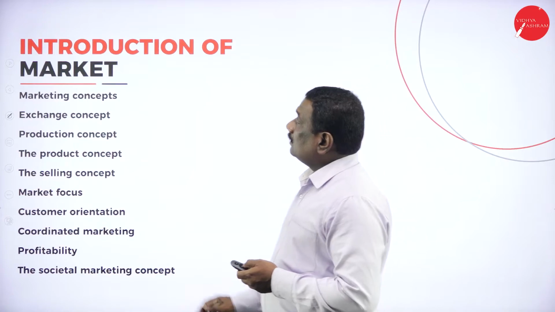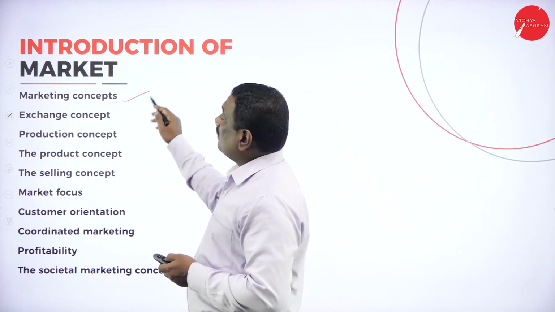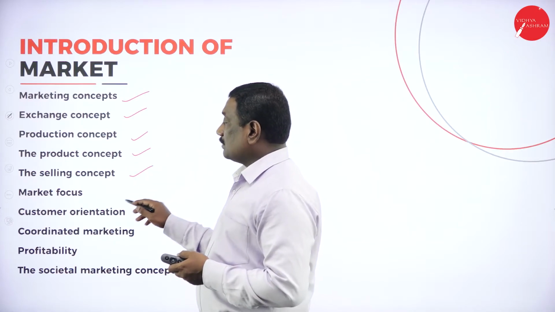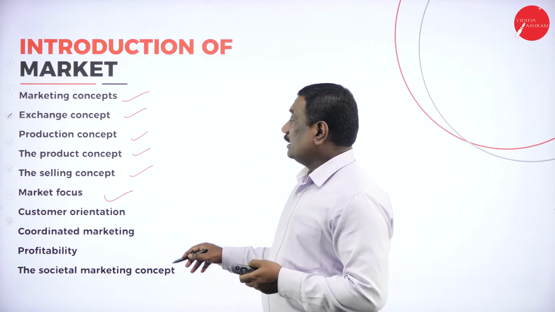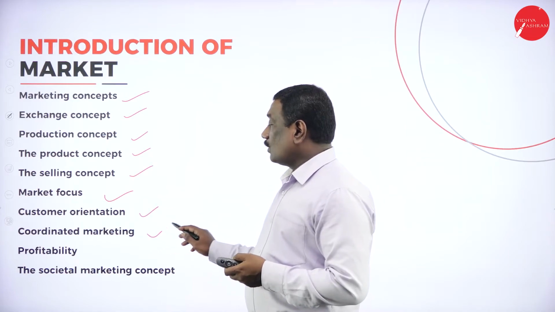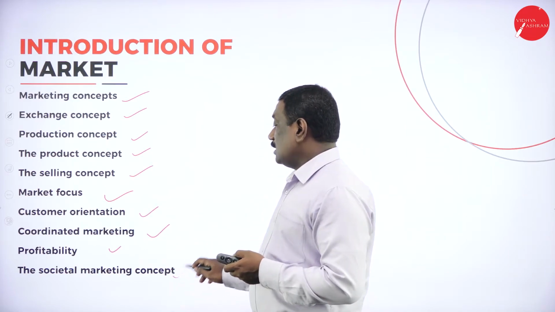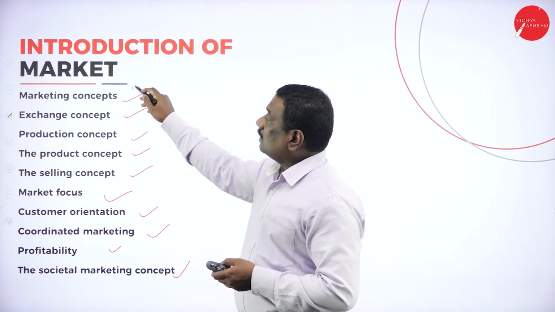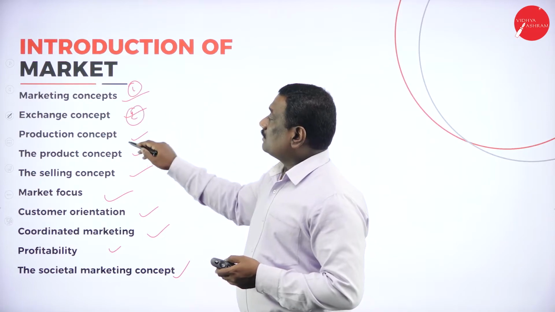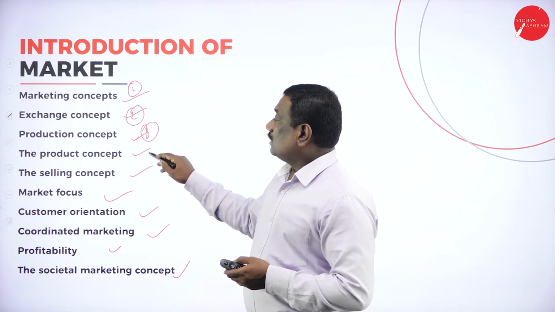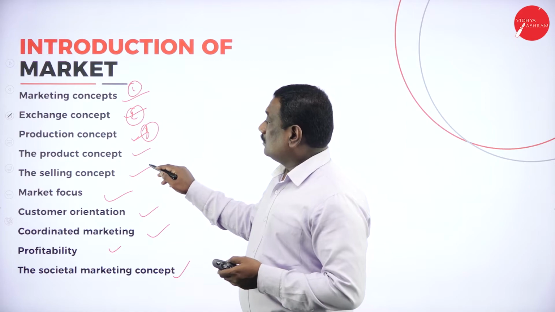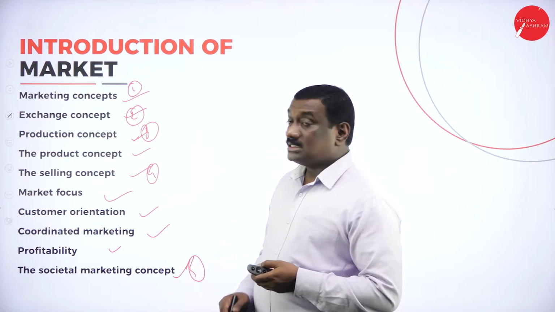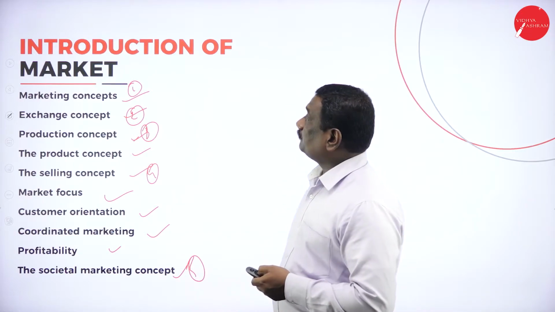Now coming to the marketing concepts, we have different concepts. We have marketing concept, exchange concept, production concept, product concept, selling concept, market focus. In that we have customer orientation, coordination marketing, profitability, as well as the societal marketing concept. So all these are the 5 important concepts. One is the marketing concept, second is the exchange concept, third is the production concept, fourth is the selling concept, and the last one is the societal concept. So these are the important concepts.